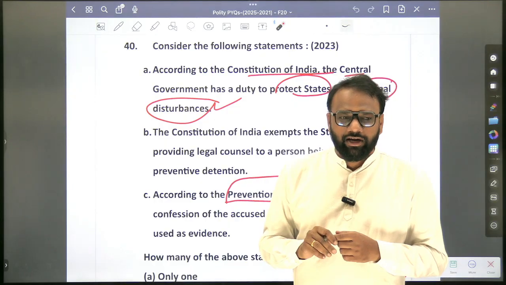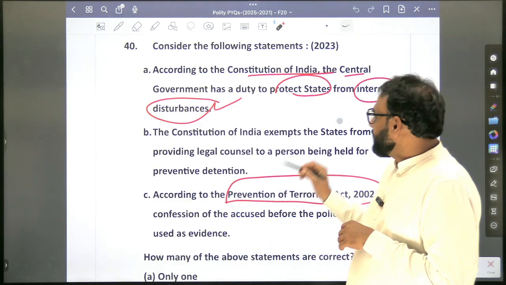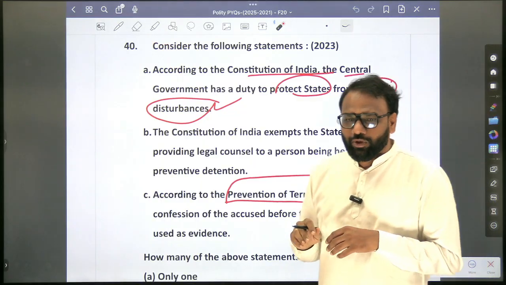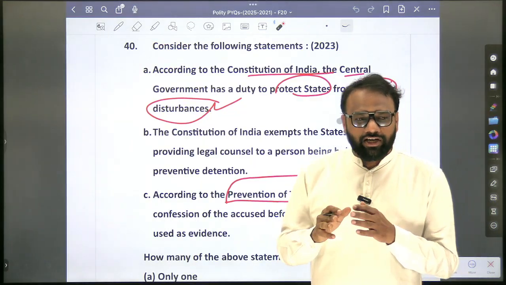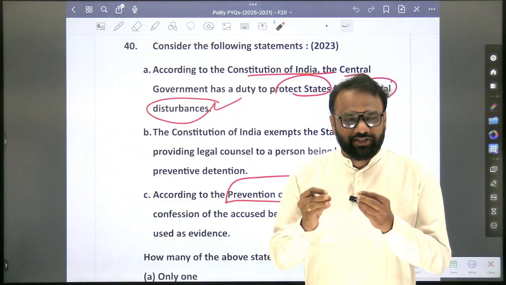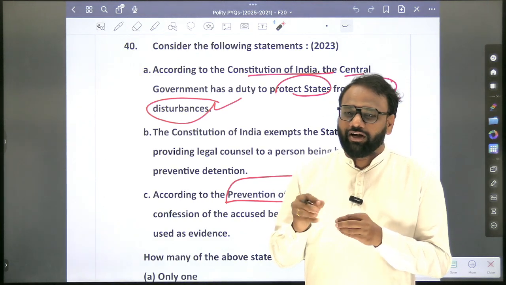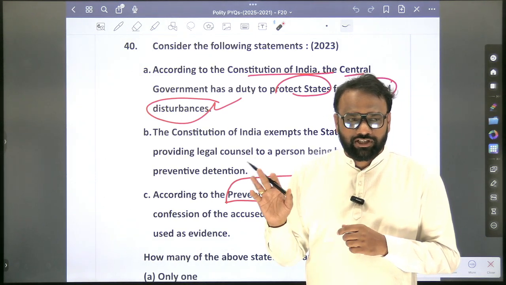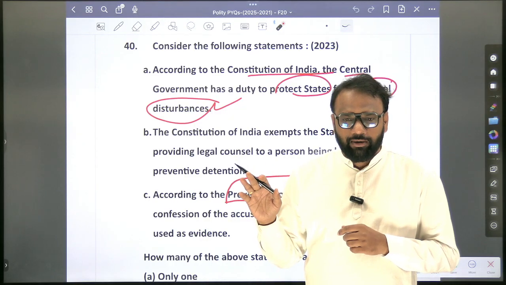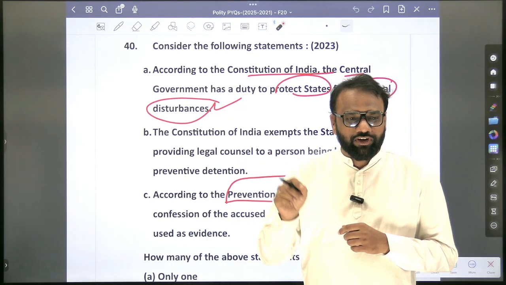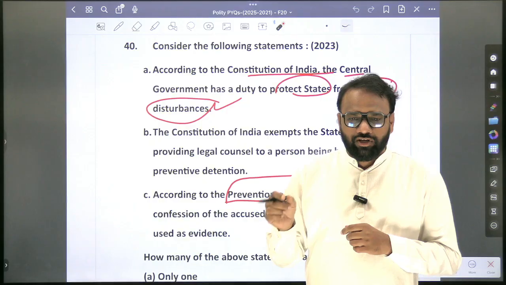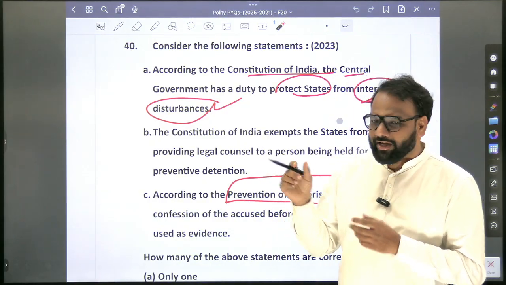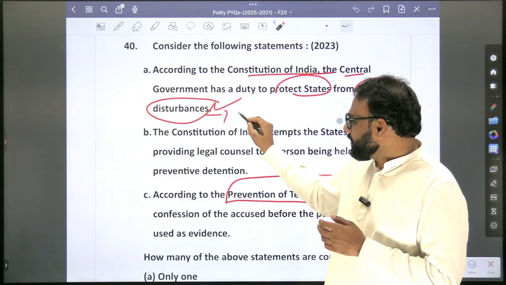Now, in that context, when you read this, it is the duty of the central government to protect states from internal disturbances. So what conclusion will we generally come to? The term internal disturbance itself is no longer there, so they have just introduced this question to trap us. But that is not the case. For national emergency, internal disturbance has been replaced by armed rebellion.